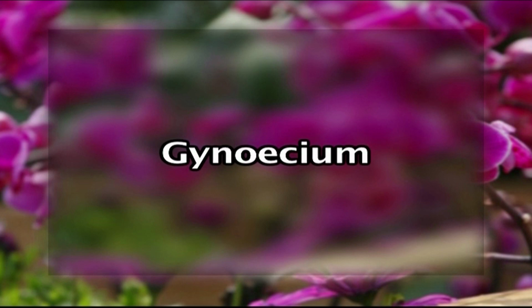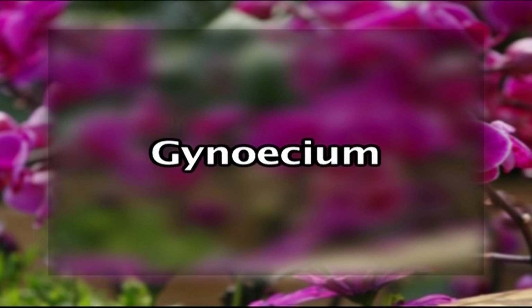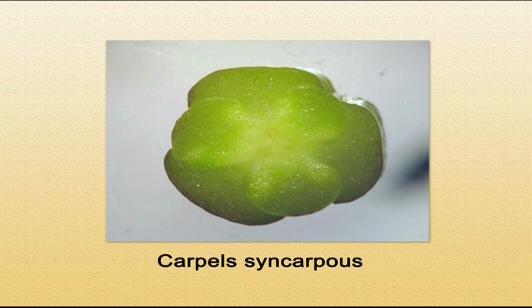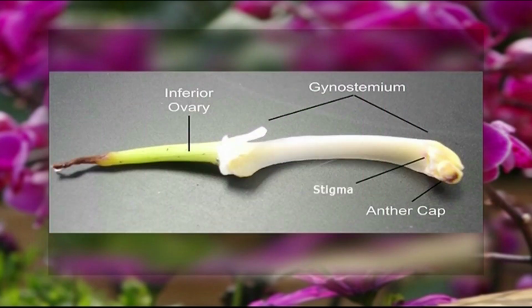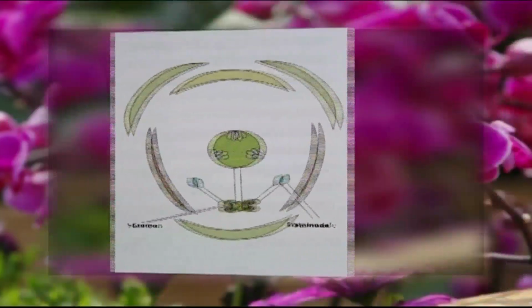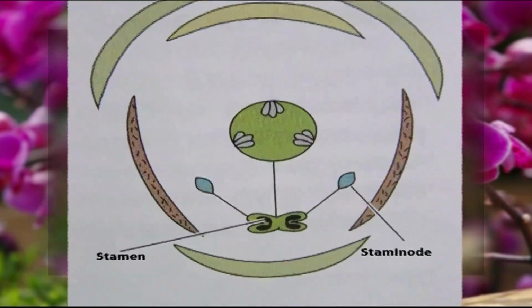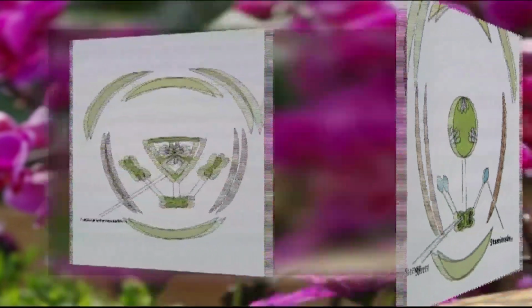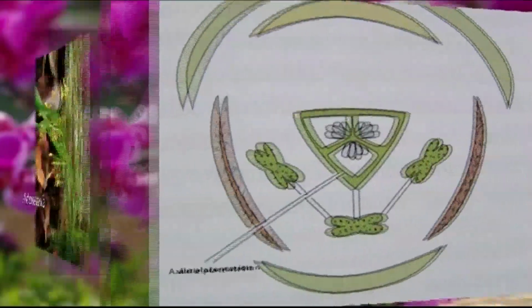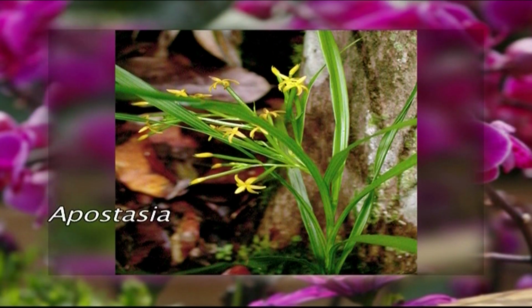Now the female part of the flower, gynoecium. Gynoecium in case of orchids is comprised of 3 carpels and the condition is syncarpous. Ovary is inferior here and unilocular but with parietal placentation. Rarely we see a 3 locular ovary also in the case of orchids, but in that case we have axile placentation. This is a rare instance and is exemplified by Orchidaceae.